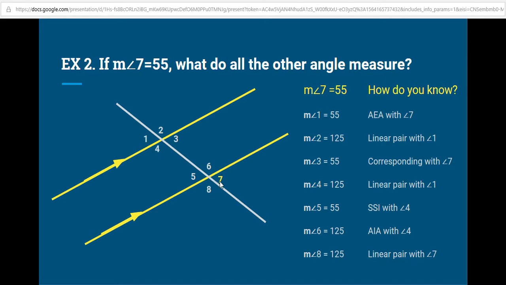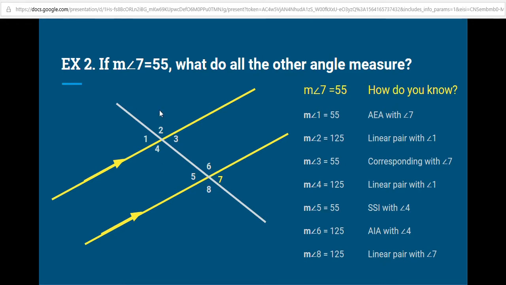There are multiple ways that we could justify all of these angles. For example, we jumped right to 1 and kind of worked our way around up here and then came back down. I could say 5 and 7 are vertical angles, so 5 is 55. And then say 5 and 3 are alternate interior, so 3 is 55. And then say 3 and 1 are vertical angles, so they're 55. There are any number of ways you can apply these theorems. Similarly, I could say, well, if 7 is 55, then I know 8 is 125 because they're a linear pair.